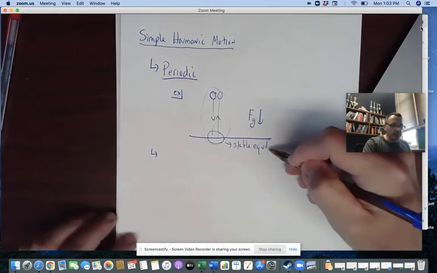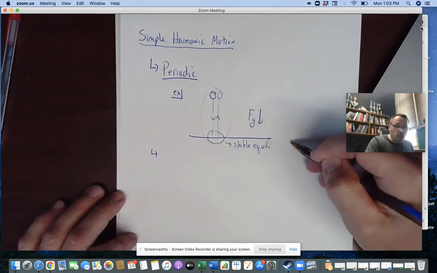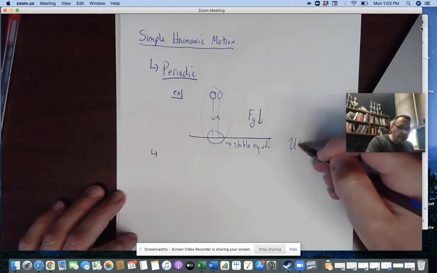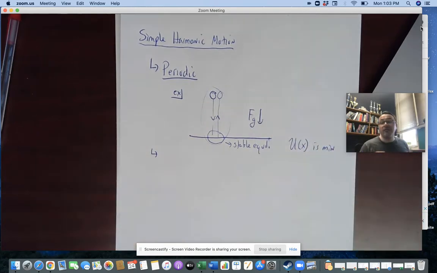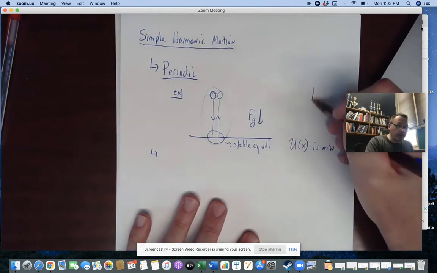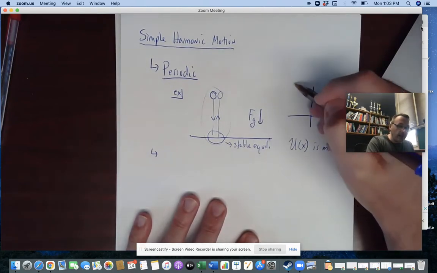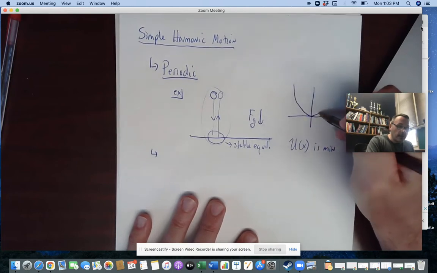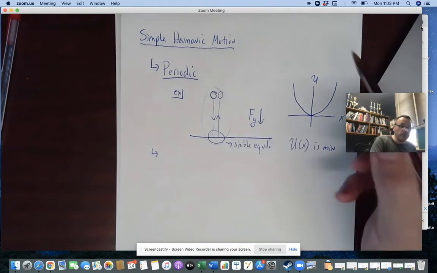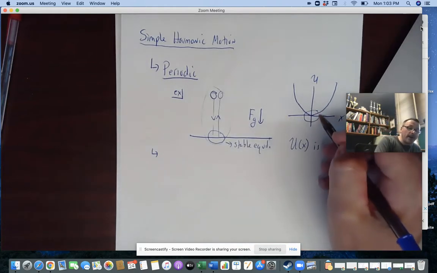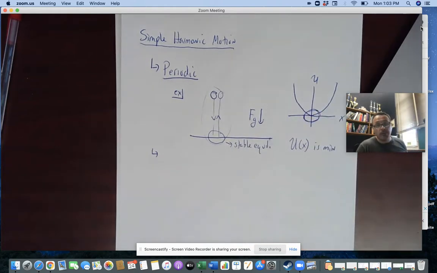So what is a stable equilibrium point? That is where the U as a function of x is a minimum, or U as a function of y, U as a function of whatever position variable is a minimum, right? So if I'm talking about a potential energy graph, we would want any simple harmonic motion or periodic motion to be a motion about a stable equilibrium point.